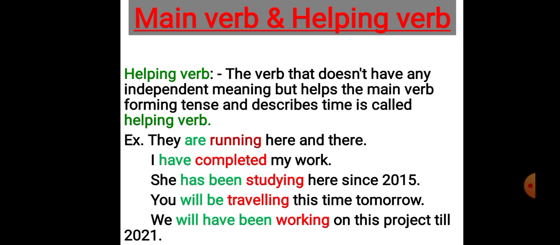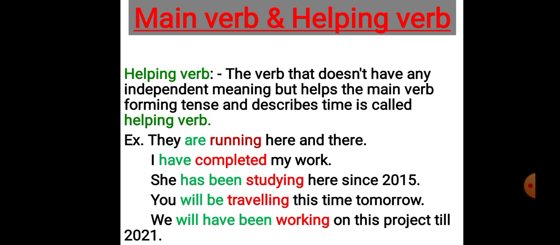I hope it's now very clear to you about helping verb and main verb. Let's sum it up once again in short. Main verb has meaning, helping verb doesn't have meaning. Helping verbs are never used alone in a sentence.